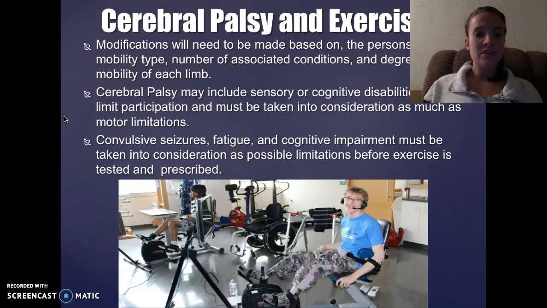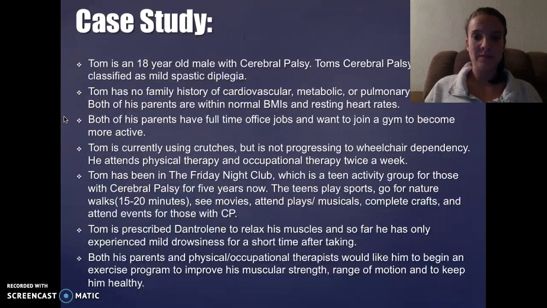Cerebral palsy and exercise. During exercise, modifications will need to be made based on the person's functional mobility type, number of associated conditions, and degree of mobility of each limb. Cerebral palsy may include sensory or cognitive disabilities that may limit participation and must be taken into consideration as much as their motor limits. Convulsions, seizures, fatigue, and cognitive impairment must be taken into consideration as possible limitations before exercise is tested and prescribed.